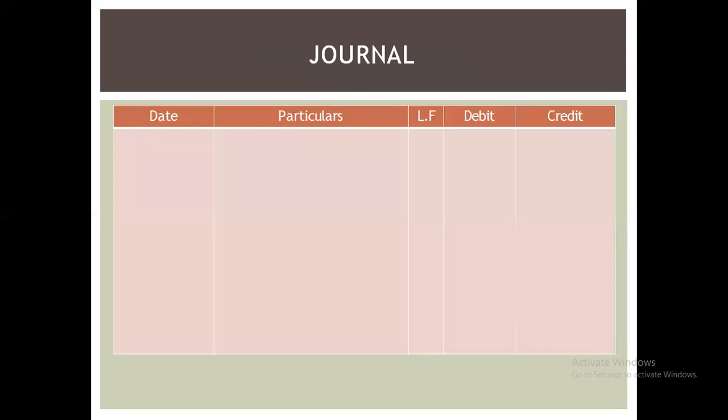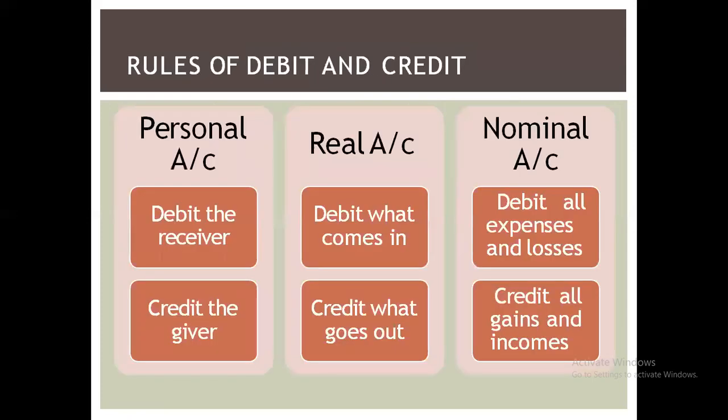Here is a pattern of journal in which we are going to record the transaction. First one is date, particulars, ledger folio, debit. Debit means what comes in, credit what goes out, right? We have to follow the basic rules of debit and credit and focus on three types of account: personal account, real account, nominal account.